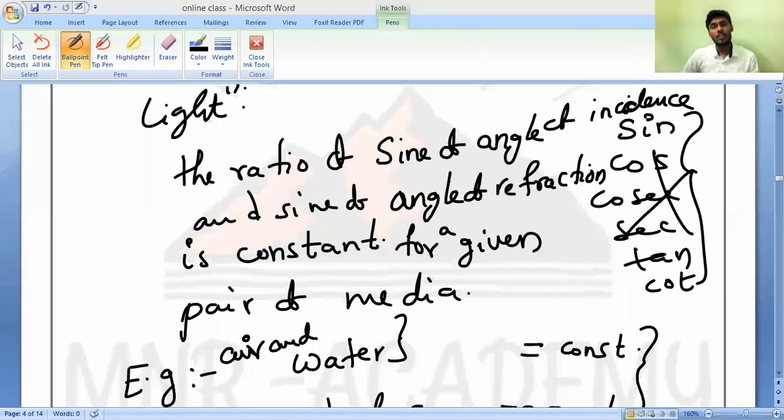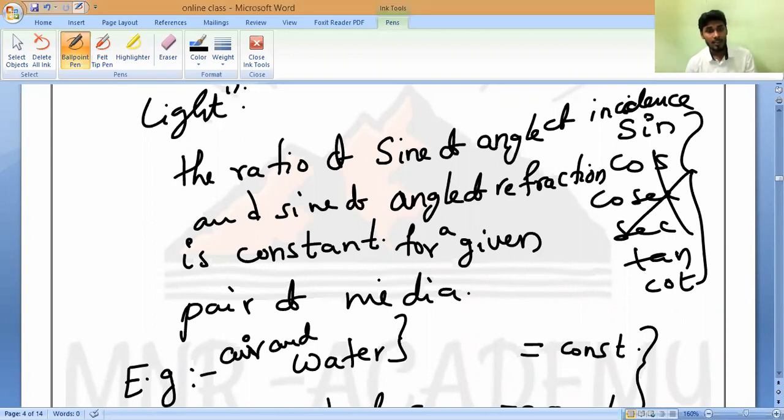But if you stop the definition here, it is wrong, because we have to write at last what? Refraction is constant for a given pair of media. Without that, it is misleading. It is not constant for all pairs of media. That is why you should write it is constant for a given pair of media. Do you understand, all of you? Yes, sir.